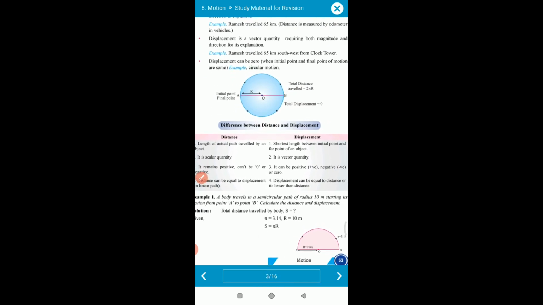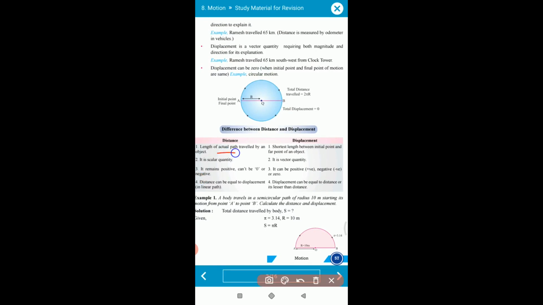Understood? Now here are some differences given between distance and displacement. The length of the actual path, which is 130, traveled by an object is called distance, and the shortest length between the initial point and final point, between A and C, which is 70, is called displacement. Distance is a scalar quantity, and displacement is a vector quantity, because it requires two things, magnitude and direction both. Now, distance is always positive: you travel 100, then 30 is added, then 20, then 150. But displacement can be positive, negative, or even zero.